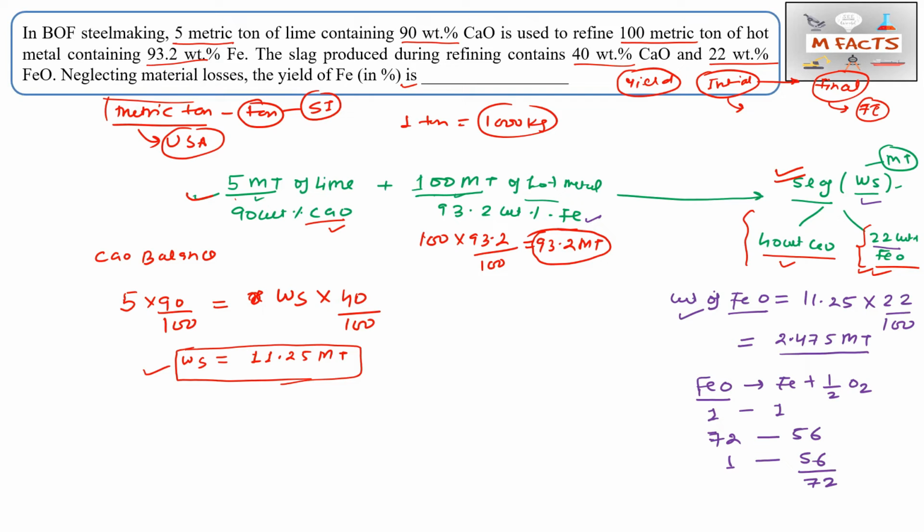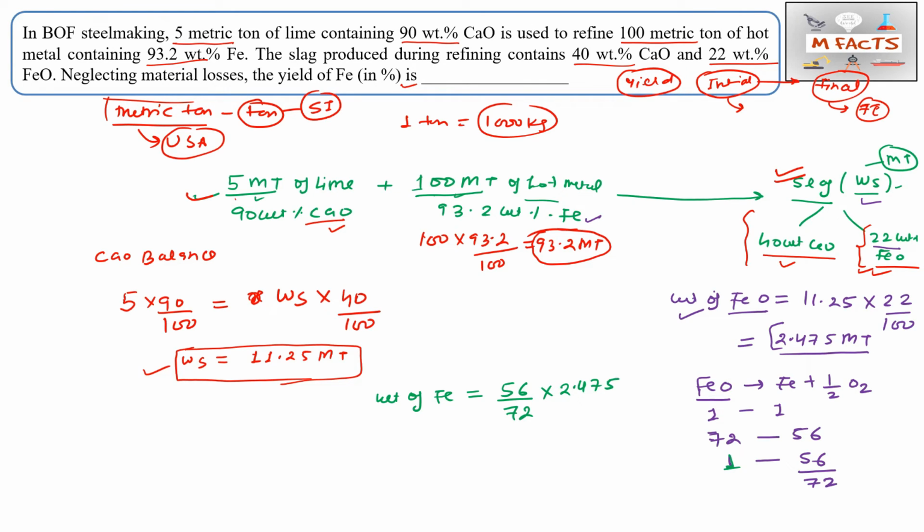Okay, so this 56 by 72 is for 1 MT, but we have 2.475 MT of FeO. So what we will do, we will multiply. So the weight of Fe we can calculate as 56 by 72 multiplied by 2.475.